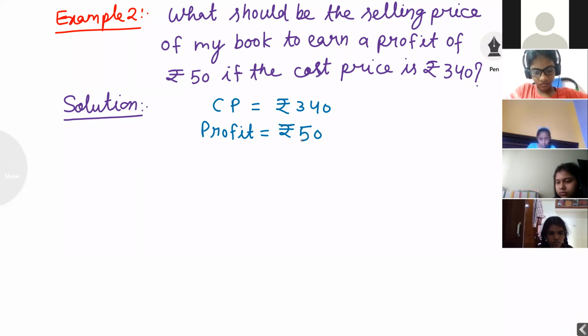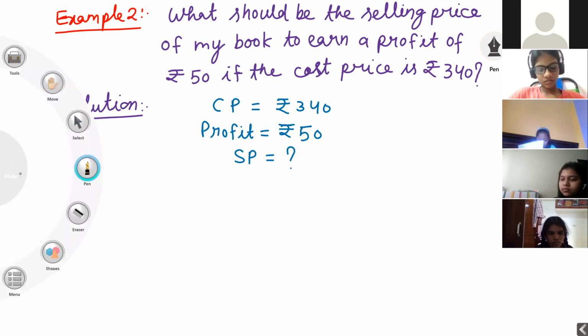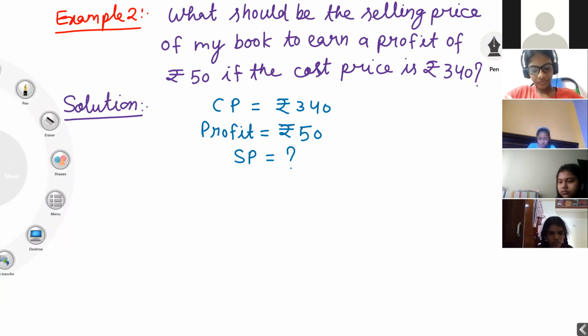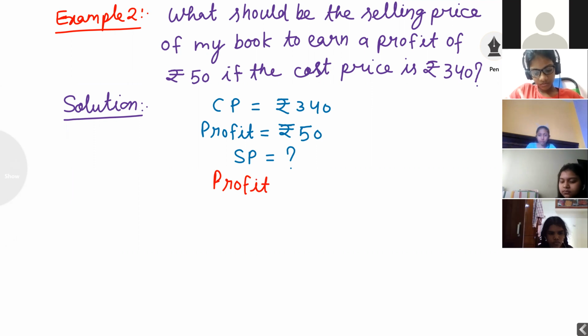Here I want to find out SP. Profit is equal to SP minus CP. Profit is equal to selling price minus cost price. This is the main formula.